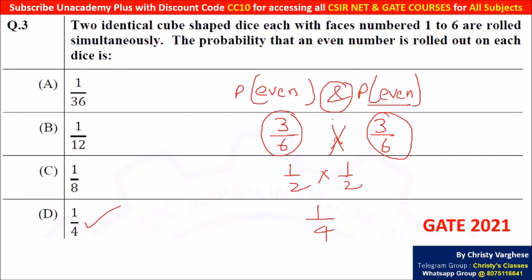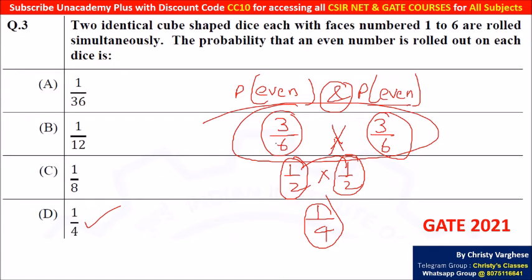If you just logically think, even and odd are the only two possibilities, both have equal chances. So even has half chance, odd has half chance. So even on first dice half chance, even on second dice half chance. So half into half, 1/4. This 3 by 6 step is not necessary if you are logically understanding it. So option D is the answer anyway. Hope this answered your question.